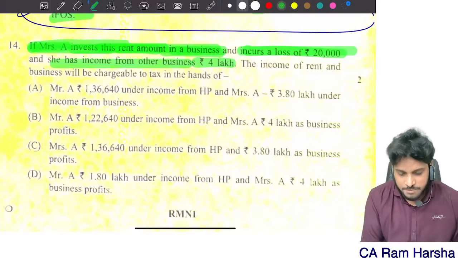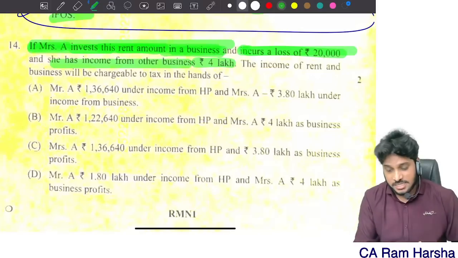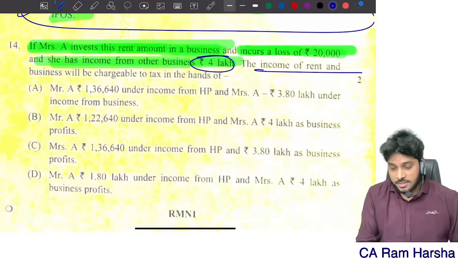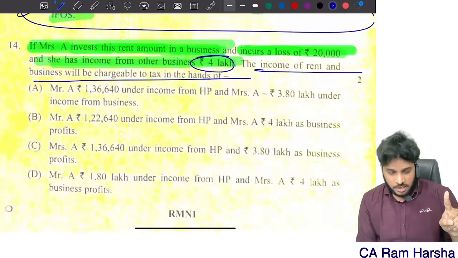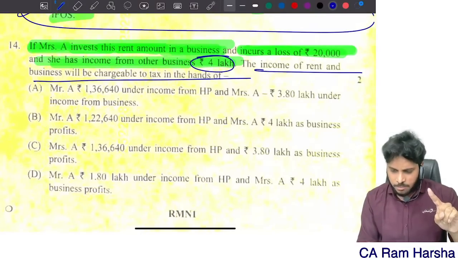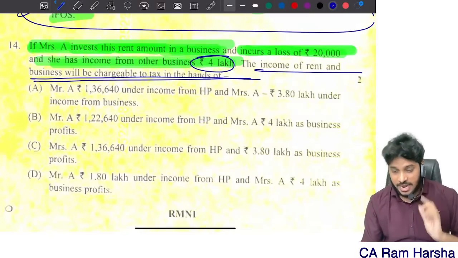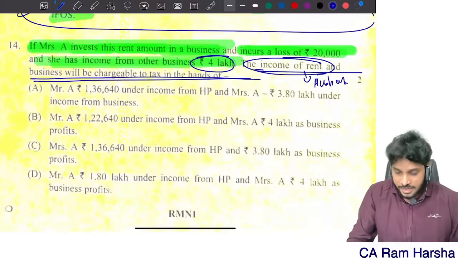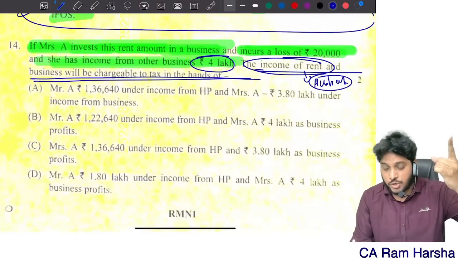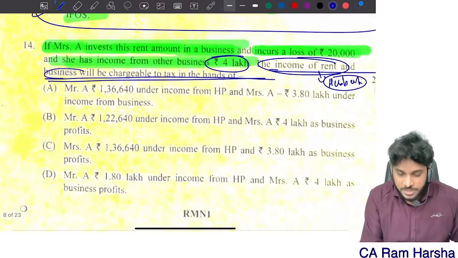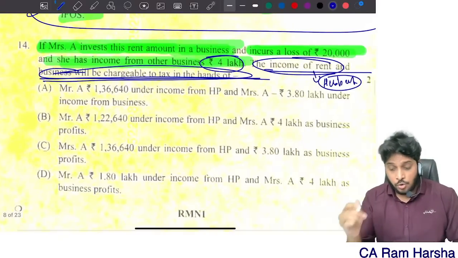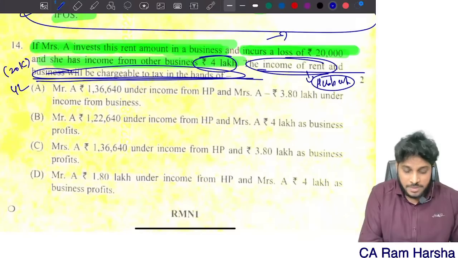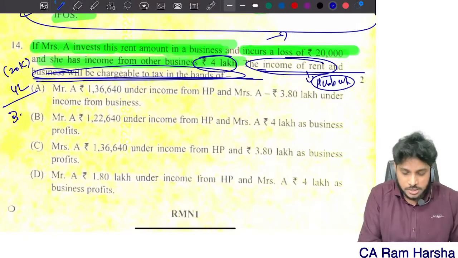That's it. If Mrs. A invests this rent amount in business and incurred a loss of 20,000, she has an income from business which is 4 lakh. The income of rent and business will be taxable in the hands of whom? Income of rent is taxable in the hands of the husband. Remember, rent is taxable in the hands of the husband because the transferor is the deemed owner, and business will be taxable in the hands of the wife only. Now, how much is the business income for the wife? For her own business, 4 lakhs. From the rental amount which is invested, a 20,000 loss, so 3.8 lakh.